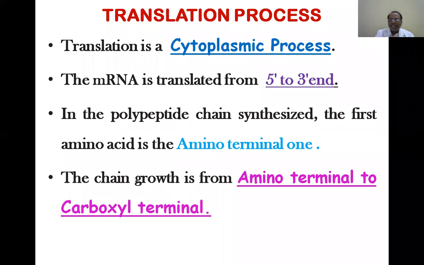That is the primary sequence 1, 2, 3, and up to, say, in the beta globin gene, 146 amino acids. So in a particular protein, some number of amino acids is present, and it starts from 1, 2, 3. And these numbers shall not alter anywhere, even among 146 amino acids. Even if one single amino acid is altered, the protein function is going to be altered. What is the example for that? Sickle cell hemoglobin.